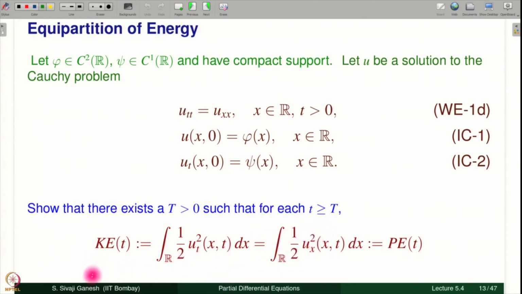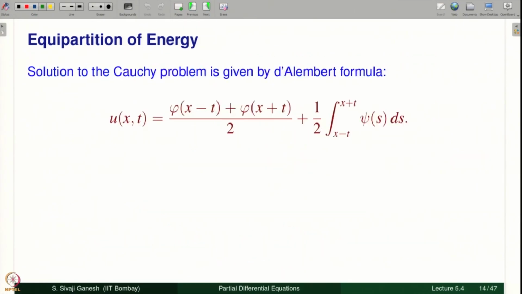Energy is a sum of kinetic energy and potential energy, and what we are showing here is that there is a time capital T after which kinetic energy equals potential energy. That means energy is equally partitioned, equipartition of energy. How do we show this? We know the formula for the solution. We compute ut, we compute ux, substitute here and see what we get.